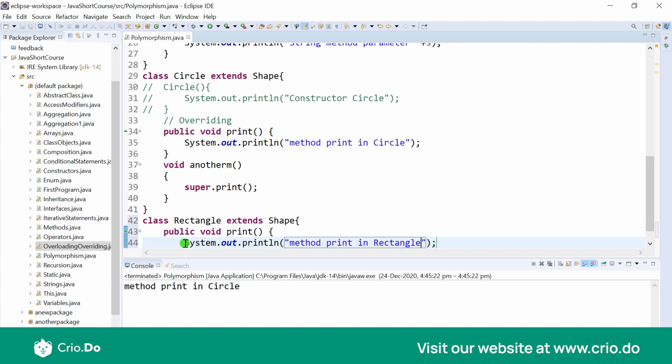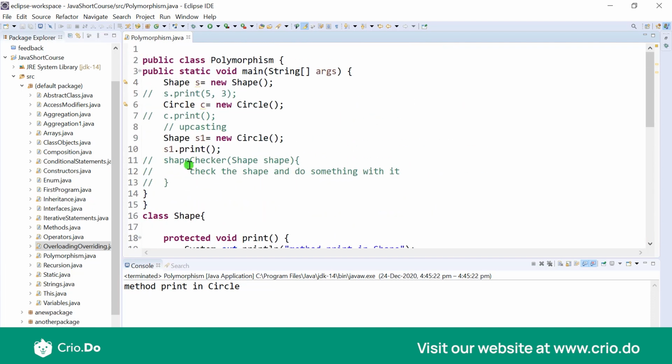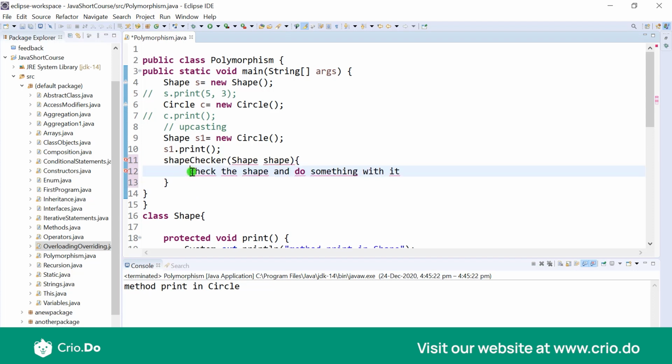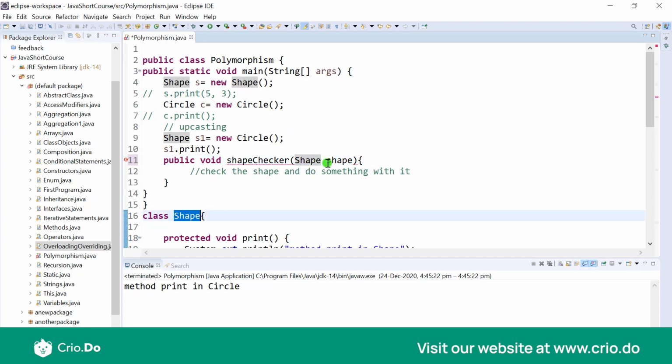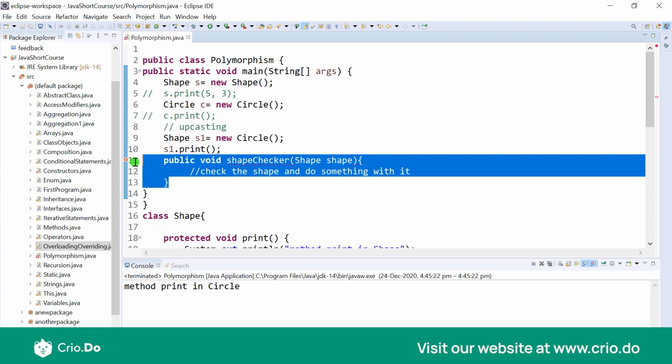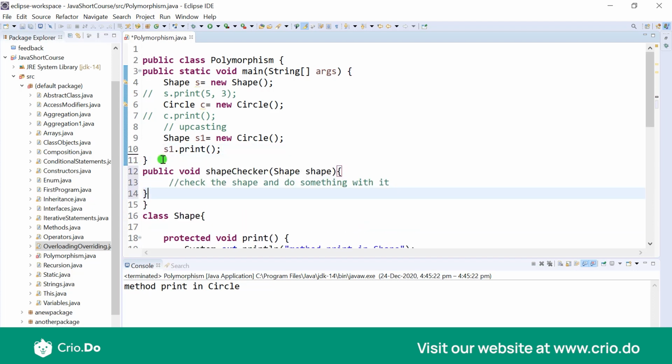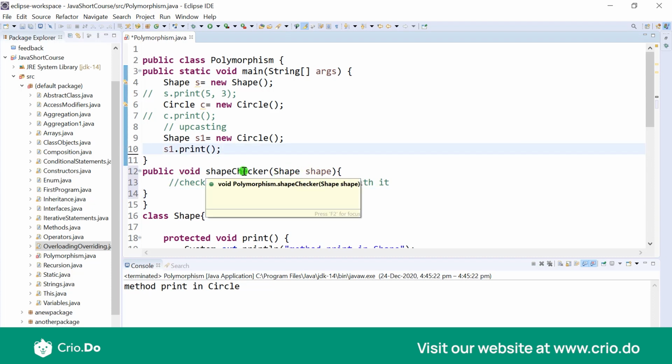Method print in rectangle. Now let's say you had this particular method. So let me just uncomment this and comment out this part, and we do a public void shapeChecker, which is taking a shape, this one. Now this is giving some error because we are inside a main, and I said that there cannot be a method within a method, so we'll just put that outside. Now this is the shapeChecker which is taking the shape and doing something with it.